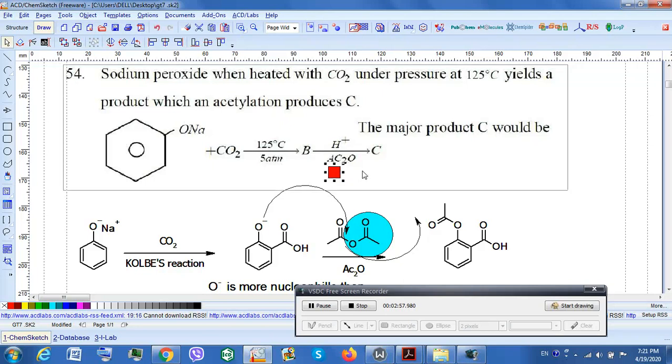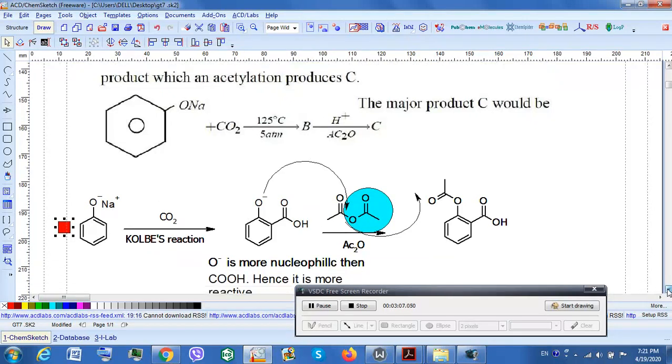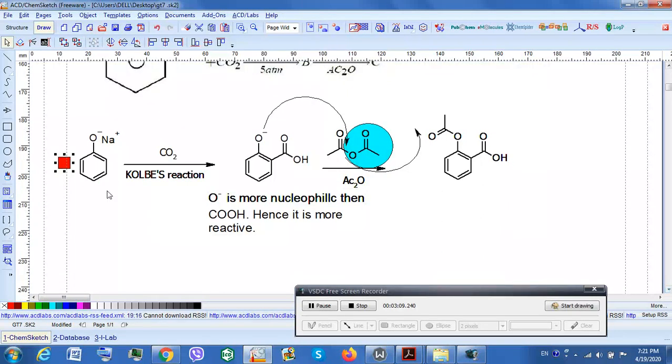This is acetic anhydride. Now let's look at the solution. In the solution, the first one is sodium phenoxide. It is reacting with CO2. This is called the Kolbe reaction. Please refer to the Kolbe reaction in your notes.